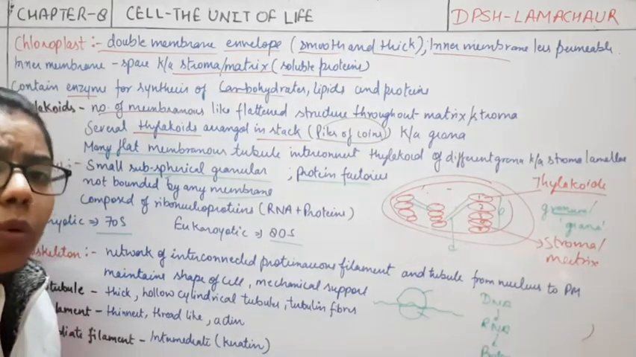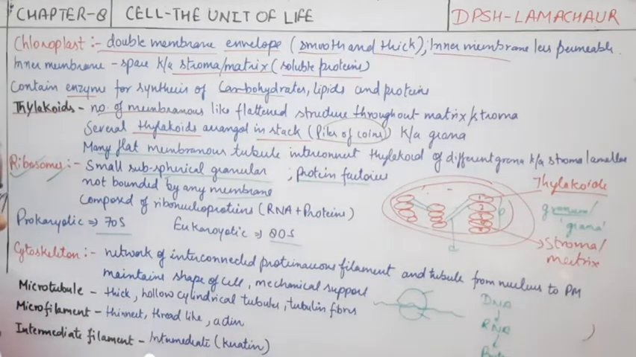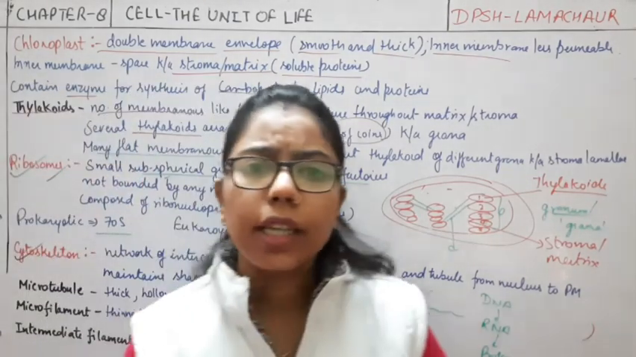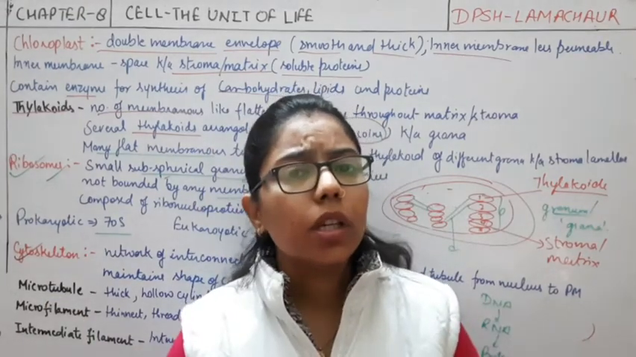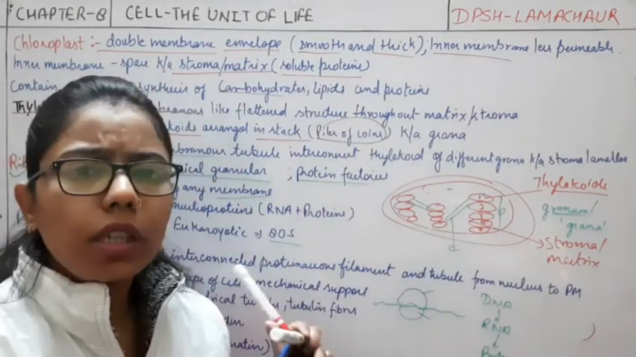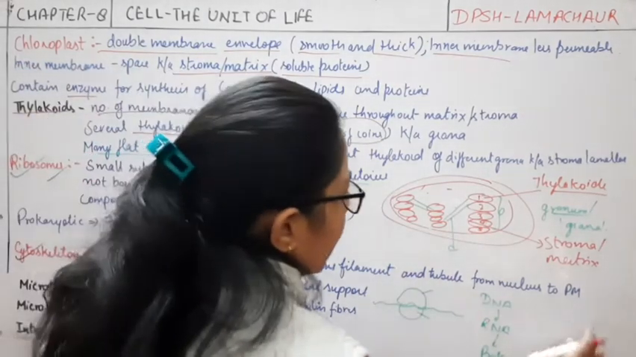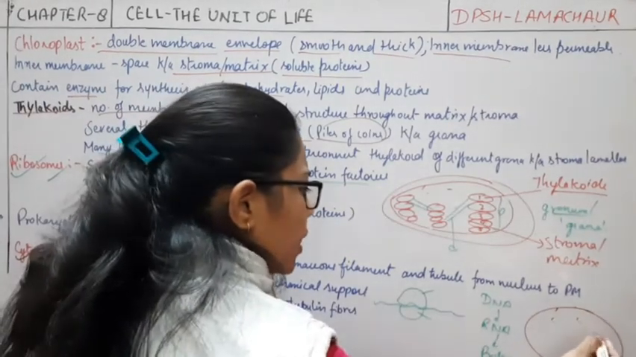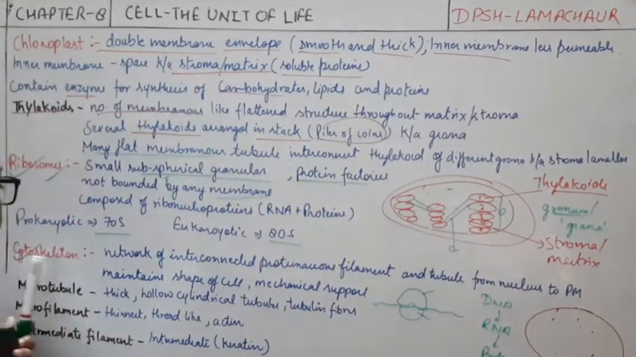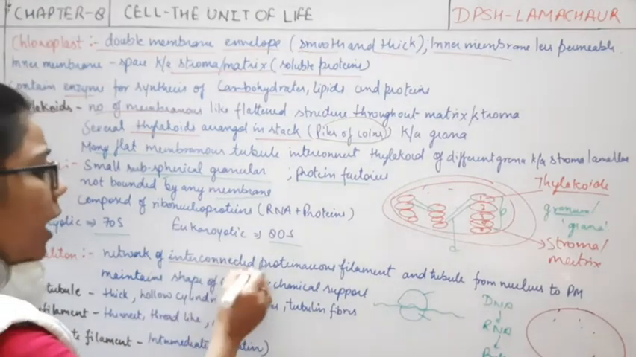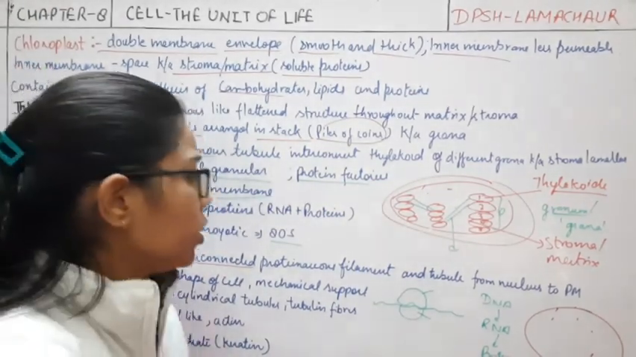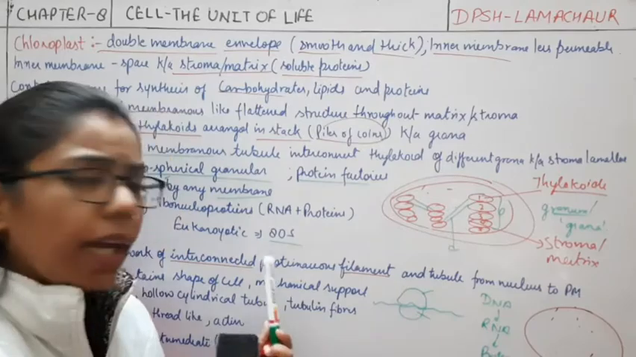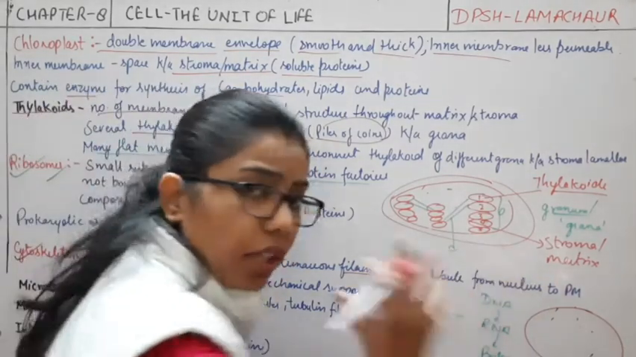Along with this, some more things which are present inside the cell, that is the cytoskeleton. Cyto relates to cell, and skeleton relates to something which provides stiffness to the cell. Here I am talking about the eukaryotic cell. The cytoskeleton is a network of interconnected proteinaceous filaments, and it provides mechanical structure to the cell.